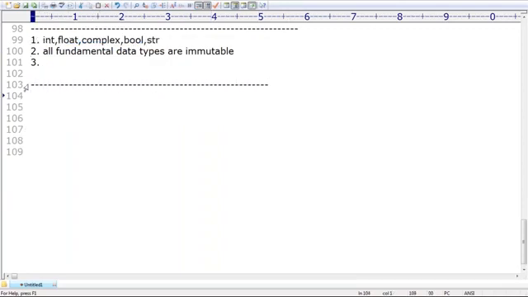Remember that, sir. Now we have to talk about the remaining data types: bytes, bytearray, and after that list, tuple, set, frozenset, like several things we are going to discuss. While discussing those, I will talk about whether they are mutable or immutable. Don't worry about that. All these things I will discuss. Sudhir Reddy, I hope your doubt got clarified. We will discuss in detail soon.